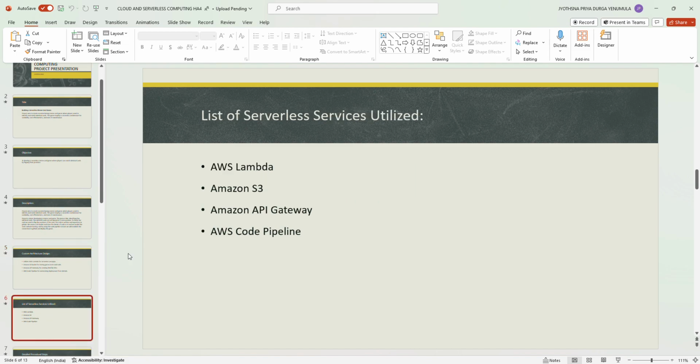And the list of serverless services utilized: Lambda, S3, API Gateway, and CodePipeline. Here also, we can simply utilize S3 and CodePipeline to develop the serverless architecture game.